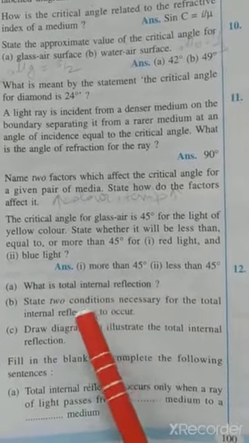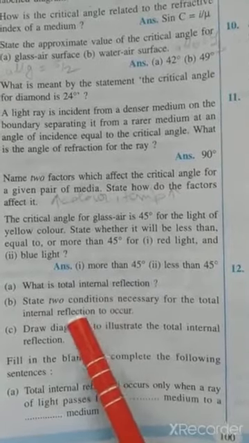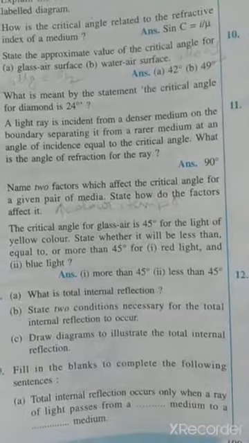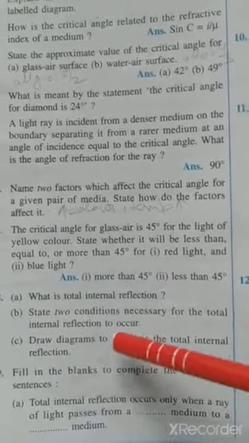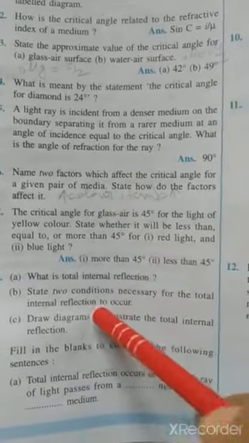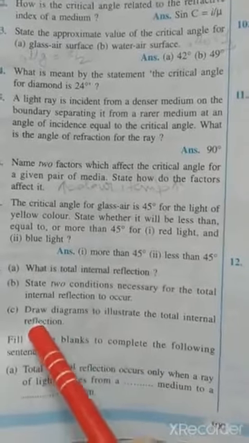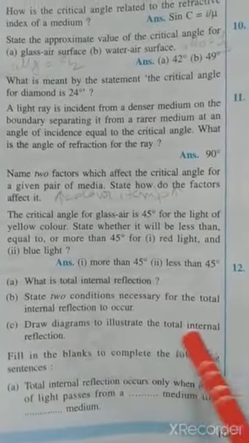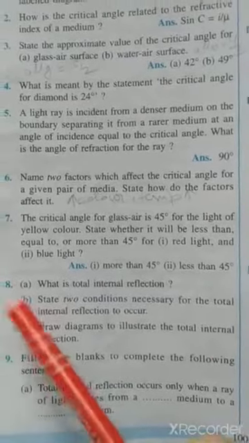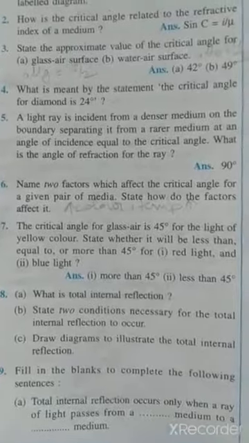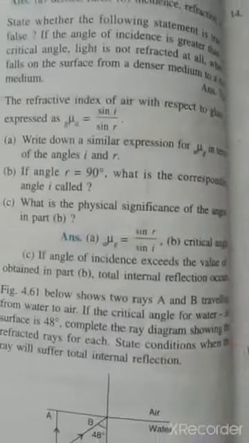In the definition only I gave the two conditions: the ray of light travels from denser to rarer medium, and the angle of incidence must be greater than the critical angle. So here you have to write the definition, the two essential conditions, and draw the diagram to illustrate total internal reflection. So this question you will do in your copy. Clear?